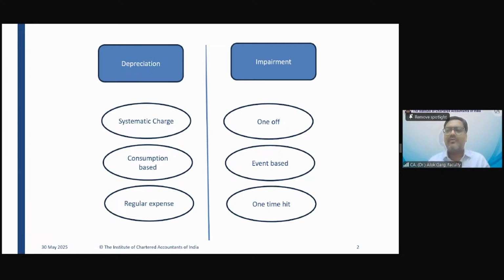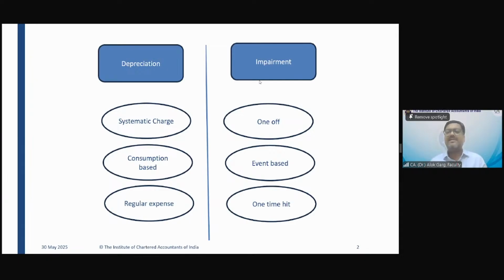Run this car on the roads of Bihar, Karnataka, UP, wherever, this car will run fine. But why has the value of the car gone down? Because of this negative announcement by the government. It means there is a one-time charge, a one-off event. Due to this one-off event, the value of the car has gone down. So friends, this is known as an impairment.